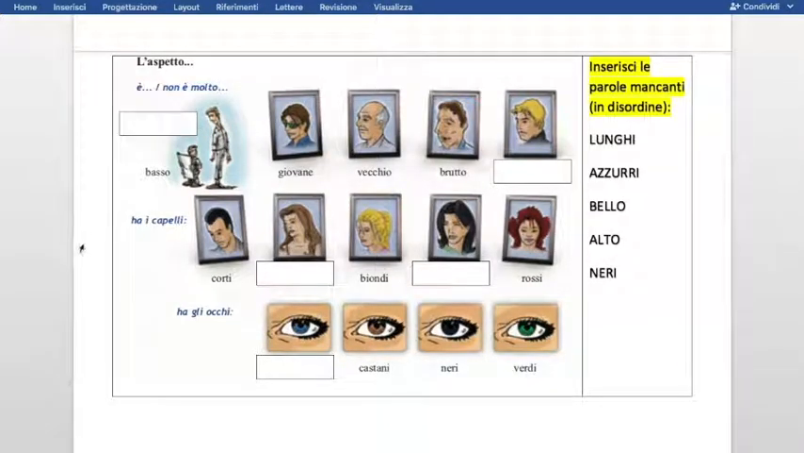Okay, let's do this simple exercise. You have here all mixed up some adjectives related to the physical appearance, l'aspetto. You have lunghi, azzurri, bello, alto, neri. I know that you are just studying Italian, but some of you might have read something already, or journals, or I don't know, websites, or pages on Instagram and Facebook, so some of these adjectives might already be familiar. I'll do the exercise now, but make sure that you give it a chance on your own.